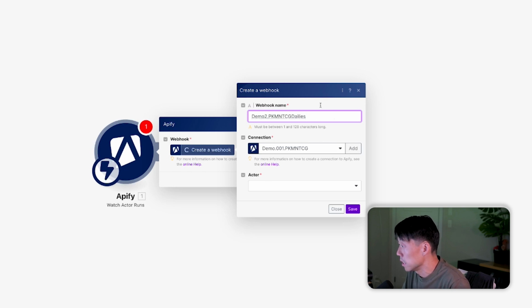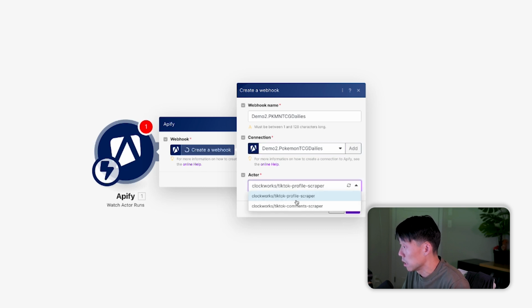That's going to be the name. Connection, and my actor is going to be TikTok profiles. Oops, sorry. Let's also make sure we consistently use the connection we had before. The actor is going to be TikTok's profile scraper.